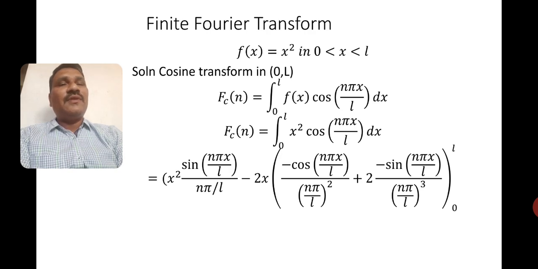Out of the 3 terms, we will get only the cos term, that is the middle term. That is what it is: minus 2x into minus cos n pi x by L divided by n pi by L whole square. That term we will get.